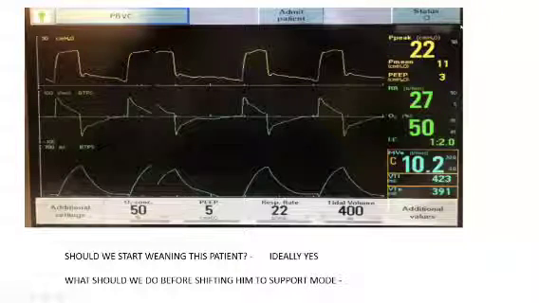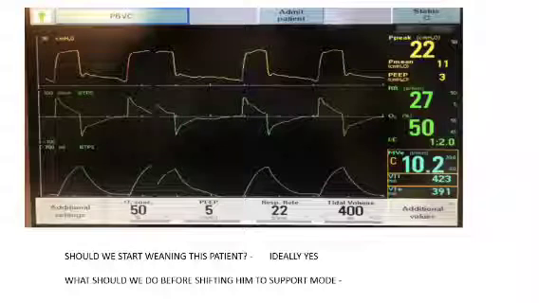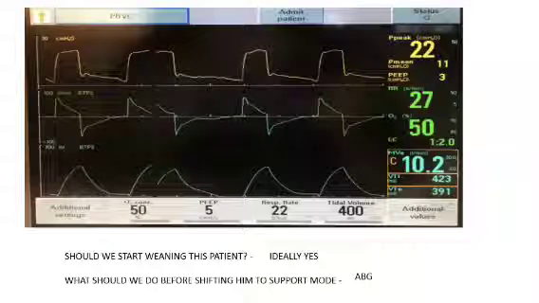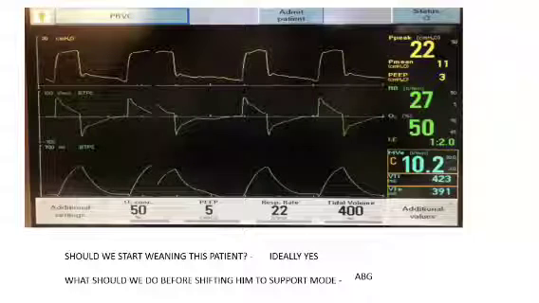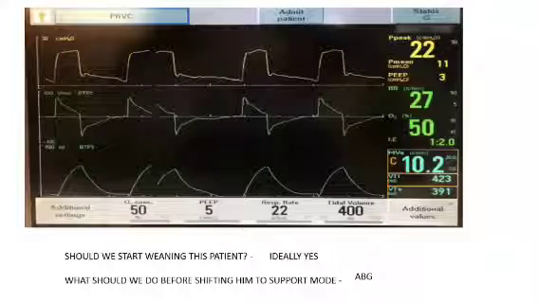Should we start weaning for this patient? Ideally, yes. This is a very good candidate for weaning. But what should we do before shifting him to support mode? Always take an ABG. When we put him on support system, we should have a baseline ABG, what I was dealing with and what I am dealing with now. Always take an ABG before shifting him or her on support system.